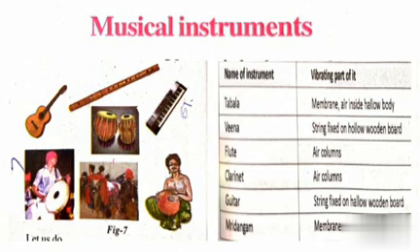What are those parts? Membrane is one part and air inside the hollow body is the other. These two parts are responsible for the production of sound.